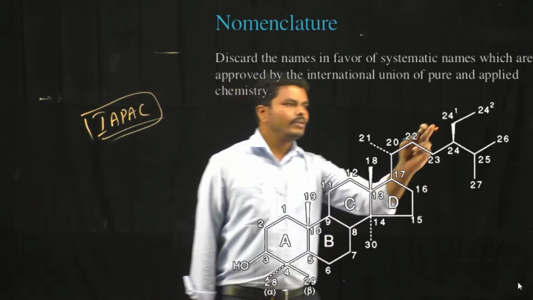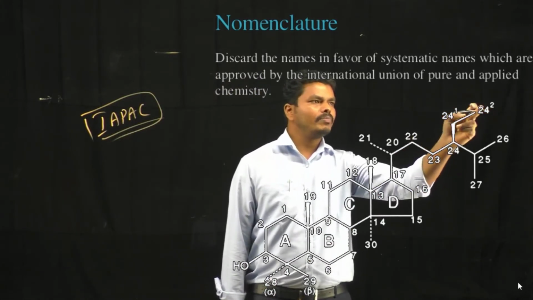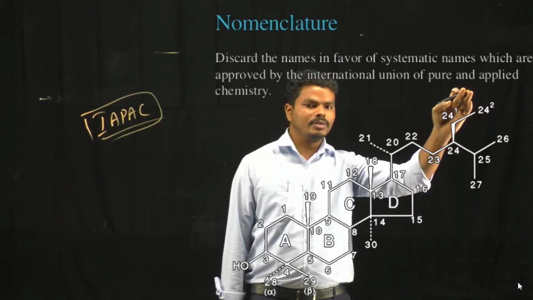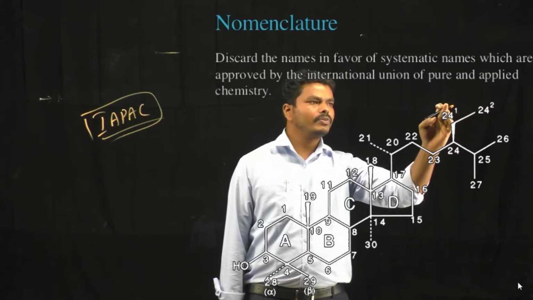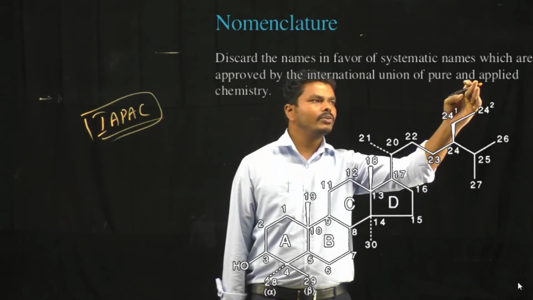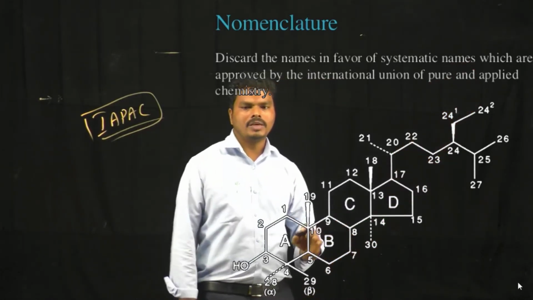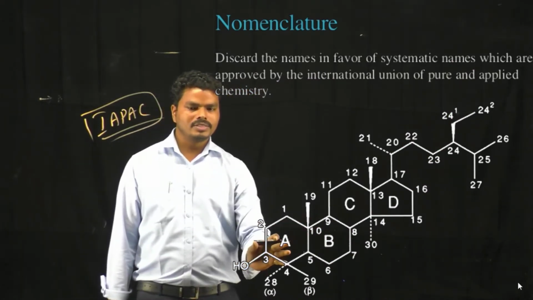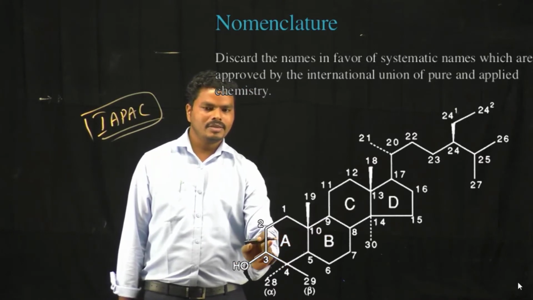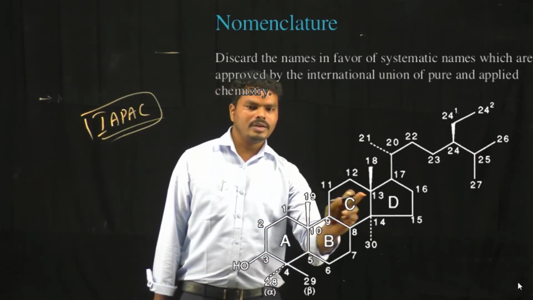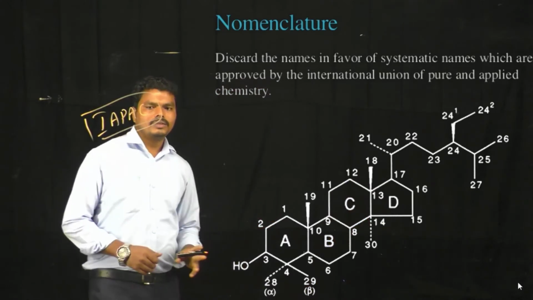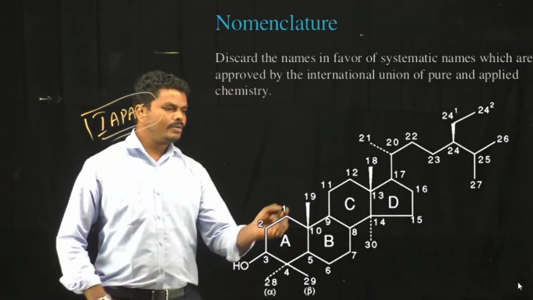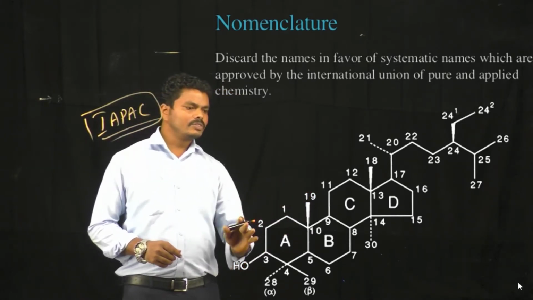In the case of branches to the aliphatic carbons, here we can find at the 24th carbon there is a branching, and that is denoted as 24 superscript 1, 24 superscript 2. So like that they give the numbering. The rings present in the sterols are designated as rings A, B, C and D. So this is the standard numbering procedure for the sterols.